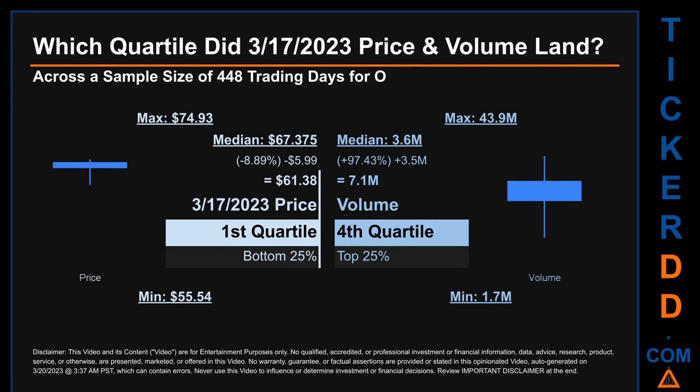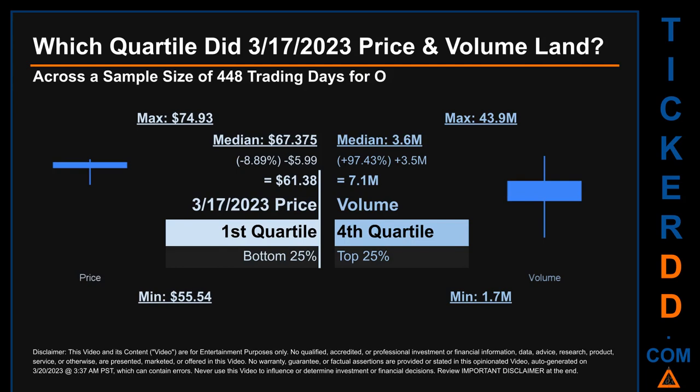Which quartile did March 17, 2023 price and volume land? Across a sample size of 448 trading days, the maximum end-of-day price for O was $74.93 while the minimum was $55.54. Within that price range, March 17, 2023 price, of $61.38, landed within the first quartile, meaning it was within the bottom 25% of all sampled end-of-day prices.